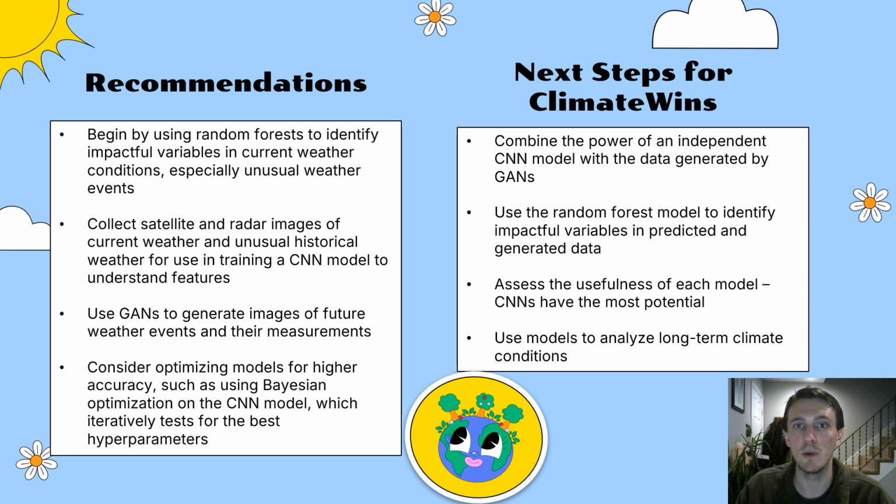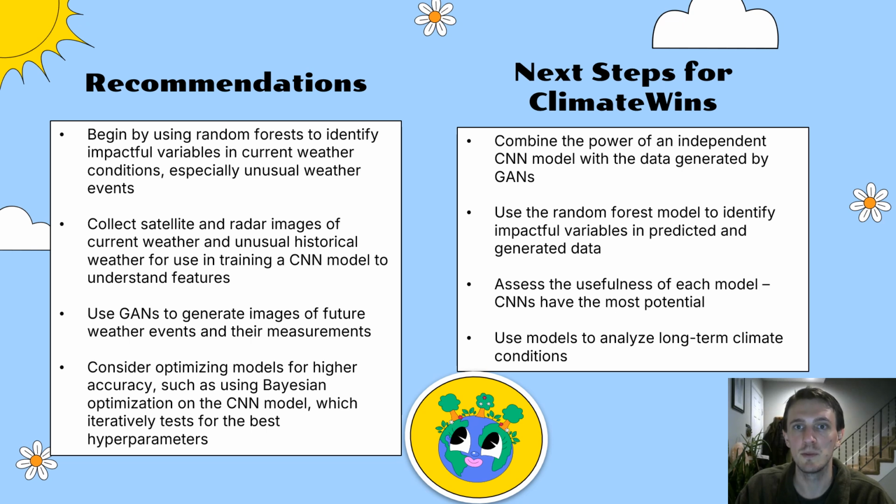I think ClimateWins should try combining the power of all three thought experiments. For example, as previously mentioned, weather images created by GANs could be fed to an independent CNN model for processing, allowing the CNN to identify specific features of the generated data and predict additional data based on the generated data, which could then be fed back into GANs.